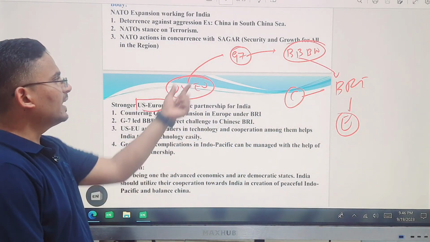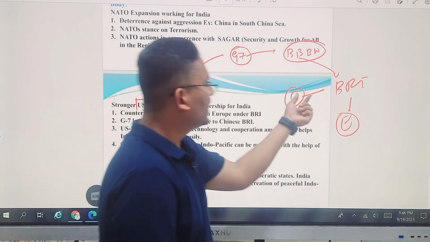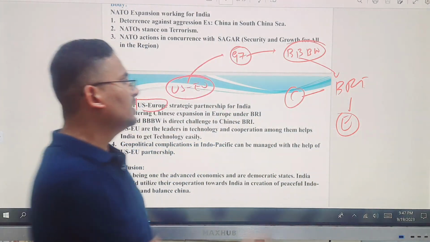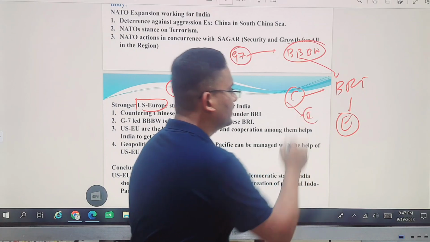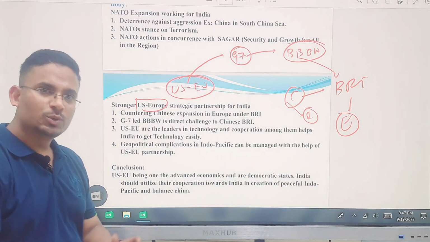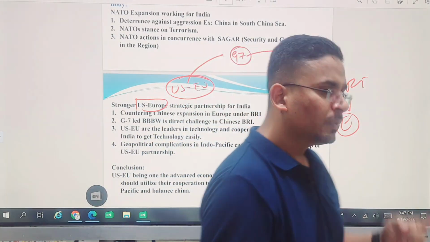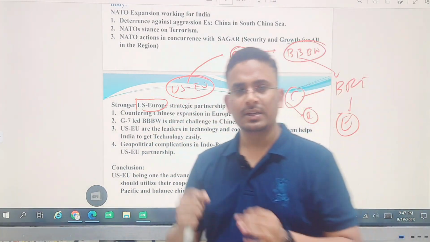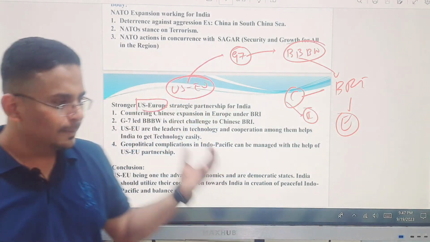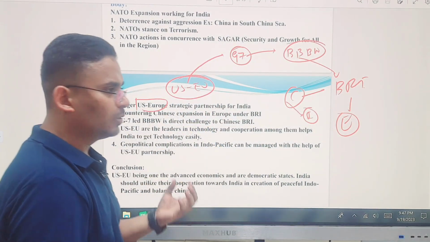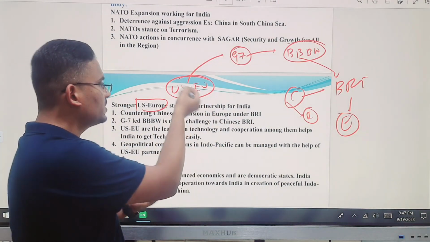If this alliance is strong, they can counter China easily. If China is countered, India can focus on its growth easily. If China grows unilaterally, if China grows into a very strong country, the first country which is going to have a threat is India. Anyway, so keep China central. You talk about NATO. You talk about the US-EU relation.